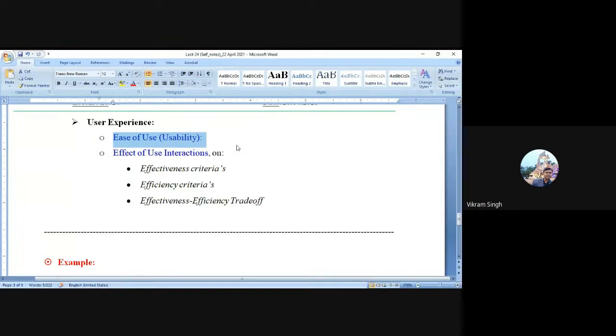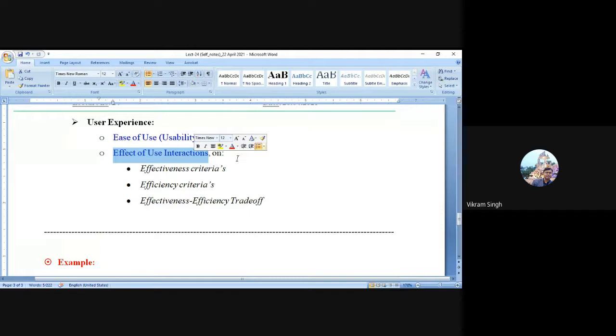Whenever we are planning a user study or use case study, it is a complex situation because it involves the psychological aspect of the user's thinking process. Now along with it, there is the effect of user interactions, because the user will be interacting with the system. You should have some criteria to evaluate how much this interaction will improve the system's effectiveness and efficiency both. That is very important, right?